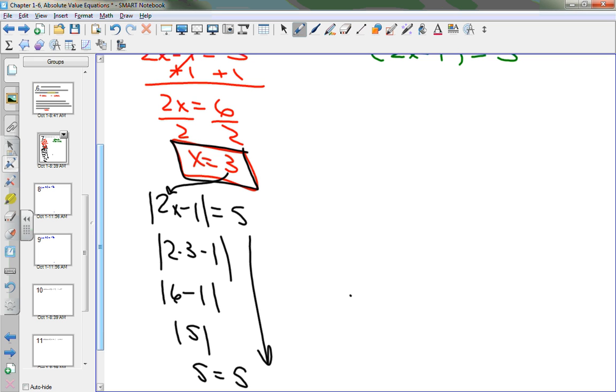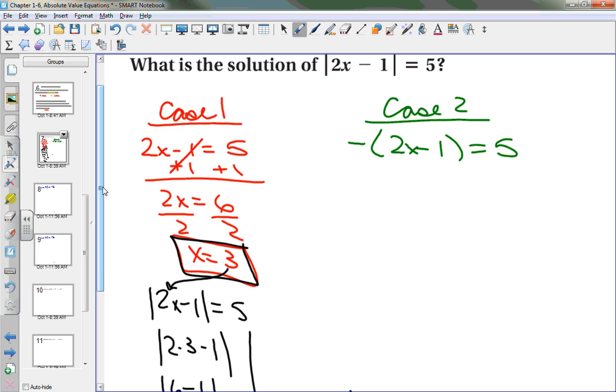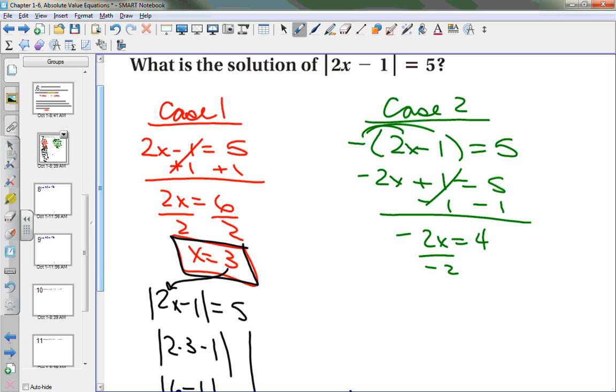So now I need to do what with case 2? I need to come over here to case 2 and I need to solve it. So if I'm solving case 2, I distribute the negative. Now what? I need to subtract 1. So negative 2x is equal to 4. Divide by negative 2, and I have x is equal to negative 2.